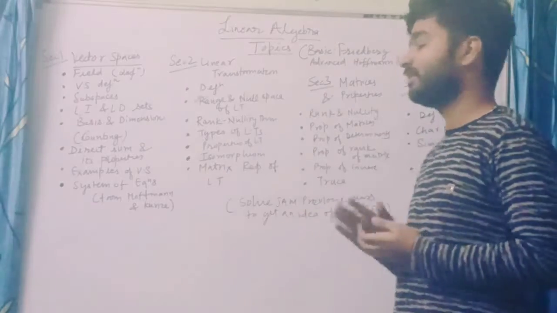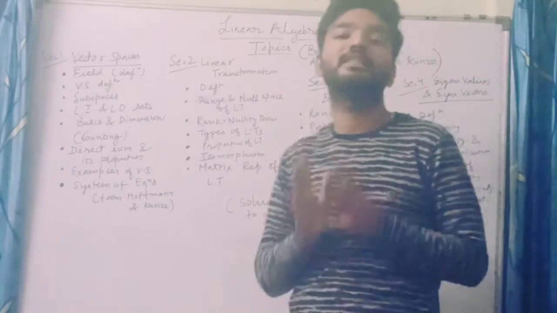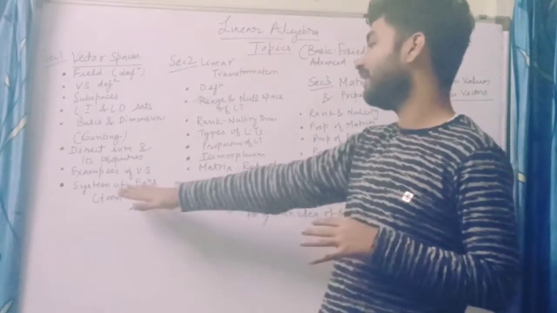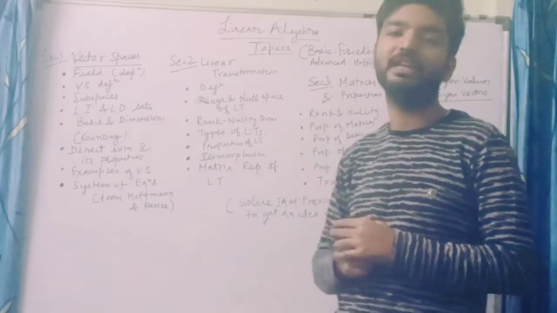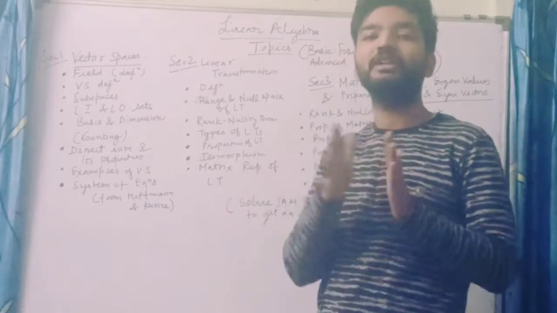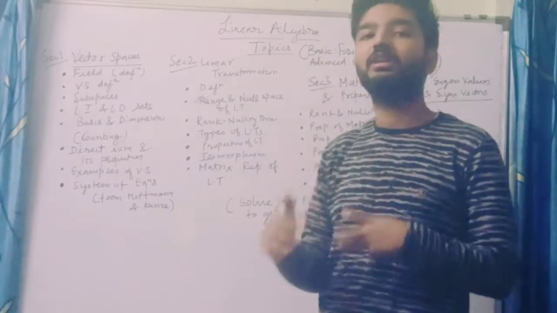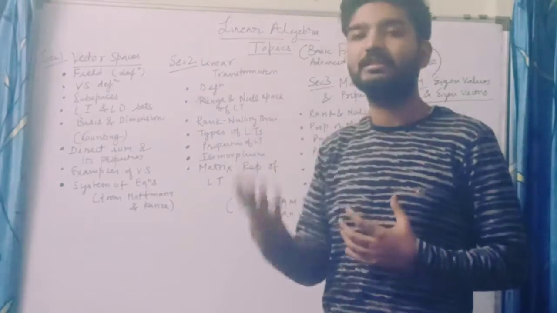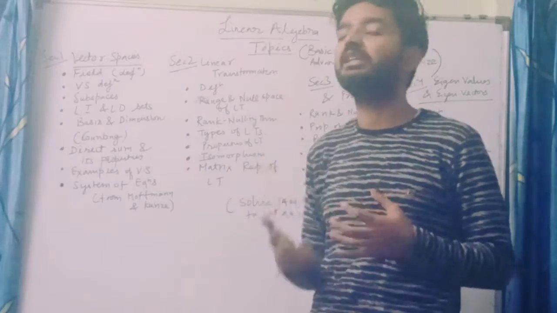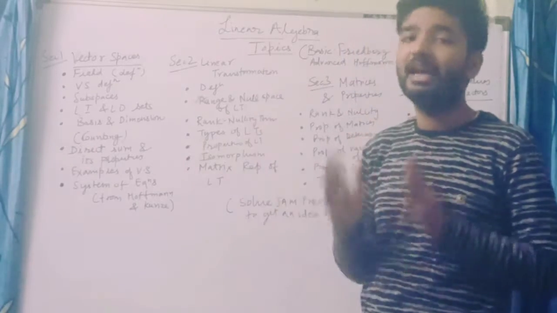System of equations: questions always come on systems of equations. I will say you just start from Hoffman and Kurzweil. It's very well written there. You understand the basics, how matrices come into the system of equations, how you convert to row reduced form. Like this you have to consider, and that's it.